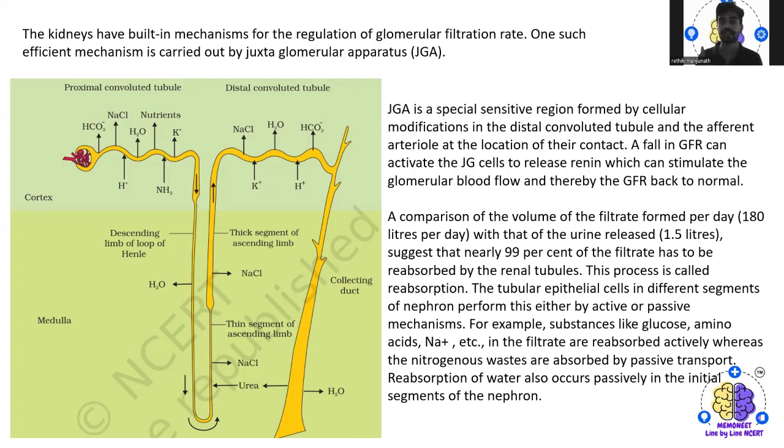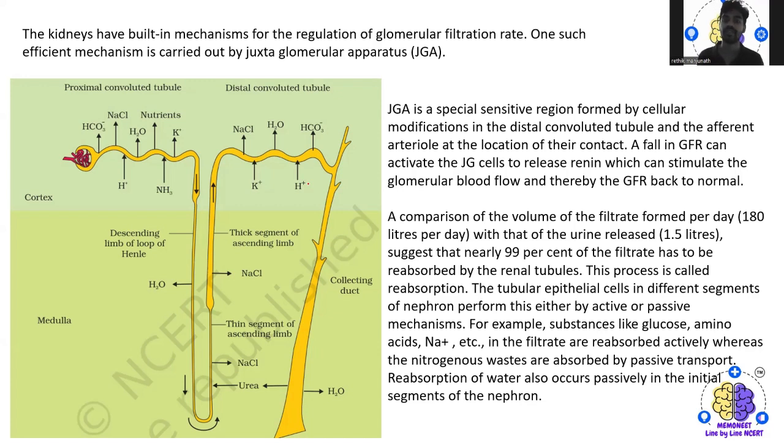So a fall in GFR can activate the JG cells, that is the juxtaglomerular cells, to release renin, which can stimulate the glomerular blood flow and thereby bring the GFR back to normal.